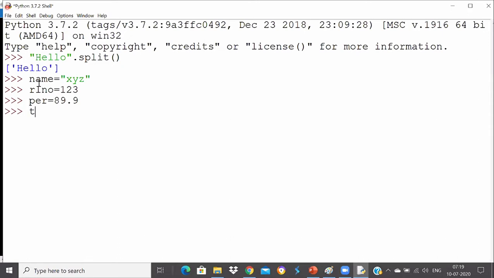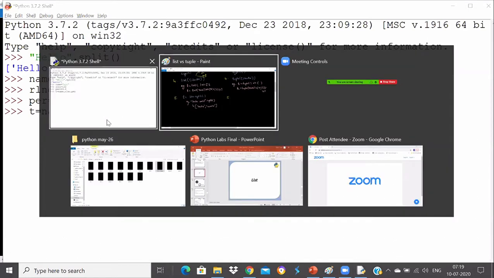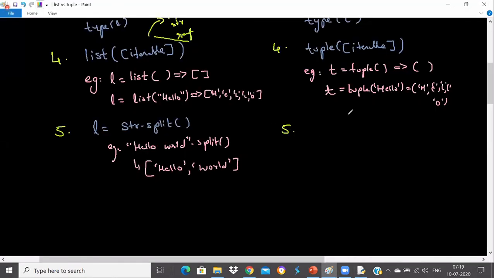Simply what you can do is you can say t is equal to name comma roll number comma percentage. That's all. This concept is generally called packing.